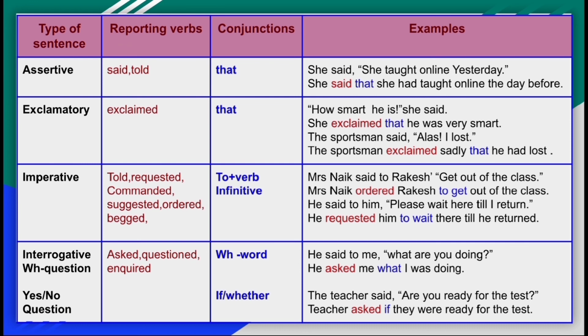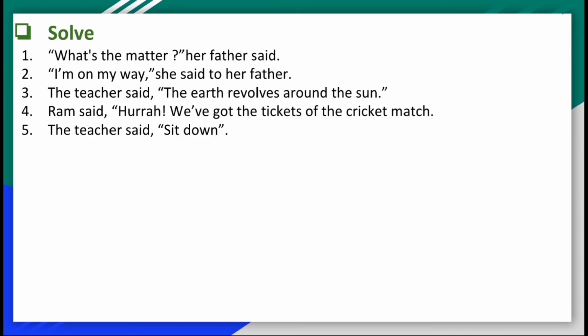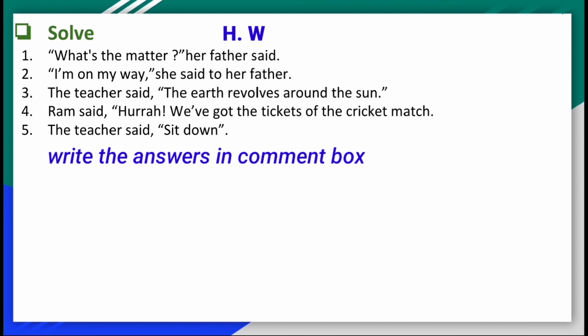So I hope with the help of this chart, all the rules and regulations of direct and indirect speech are clear to you. Students, here are some examples for homework. I hope you will be able to solve these examples, and it will be a test of how much you understood the video. Please solve these examples and write the answers in the comment box. If you have any kind of doubts, then you can ask through the comments.